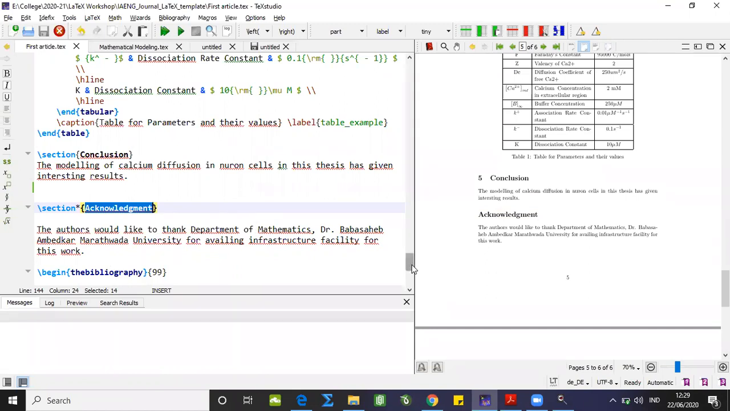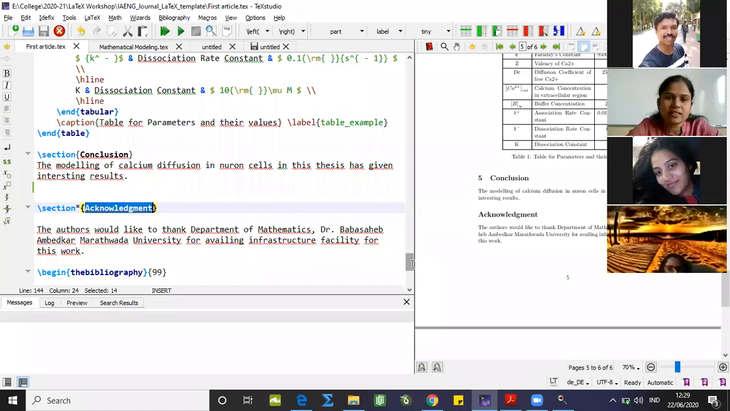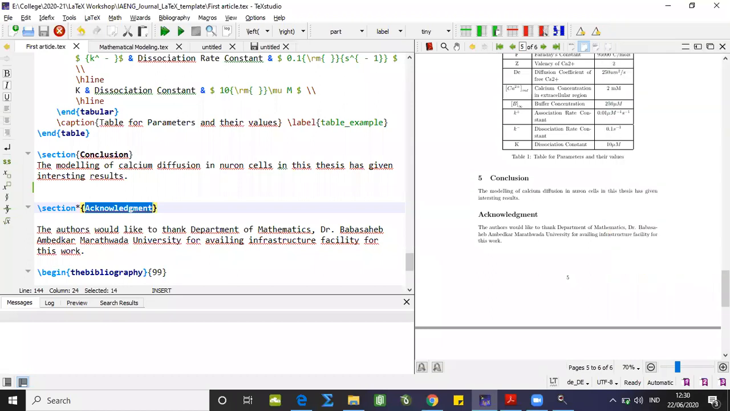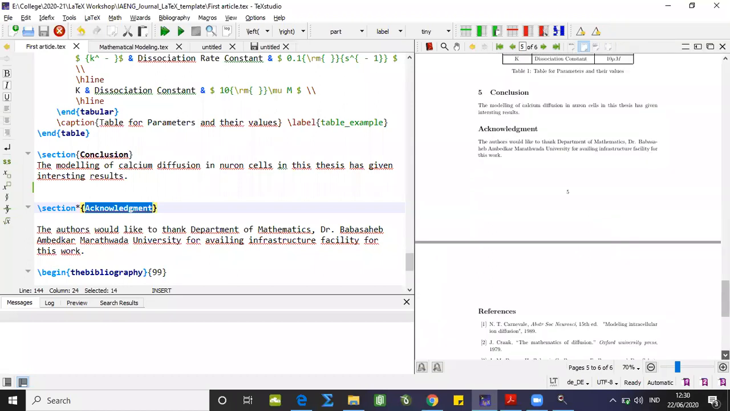Now, acknowledgement is not numbered. I mentioned here the acknowledgement for the different institutions and professors who have contributed or helped with this particular article. That might be one of the most important things many journals or publications prefer.